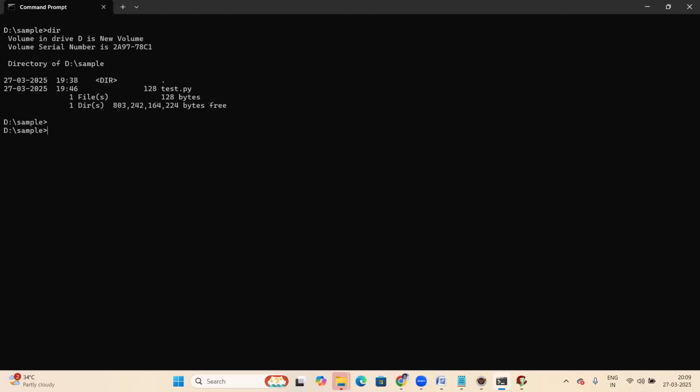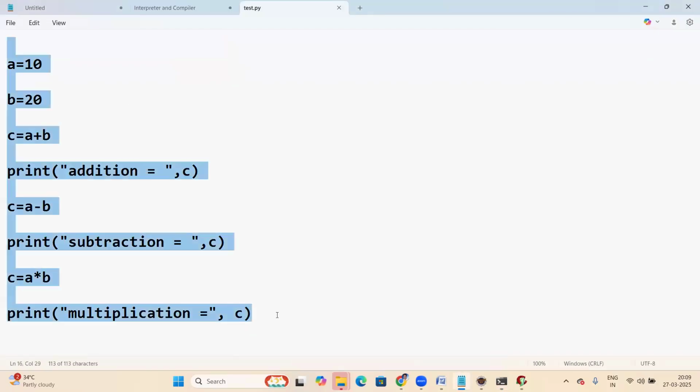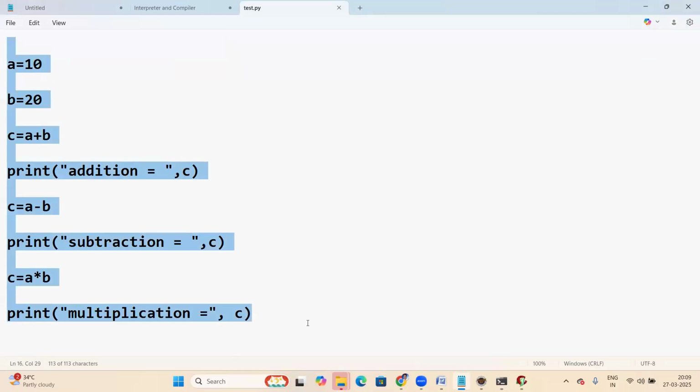See, in the interpreter case, what happens here? The source code is executed directly. See, notepad. This is called source code. Our program is source code, maybe a Java program or C program, Python, whatever it is. Whatever program we are writing, our code is source code.